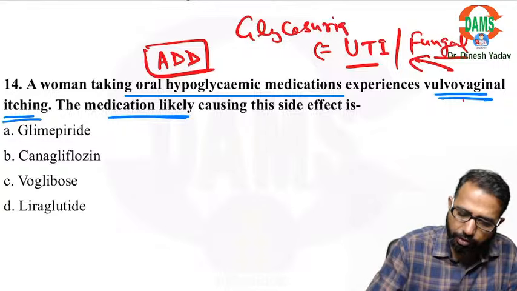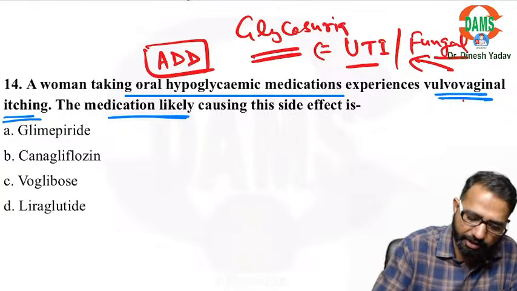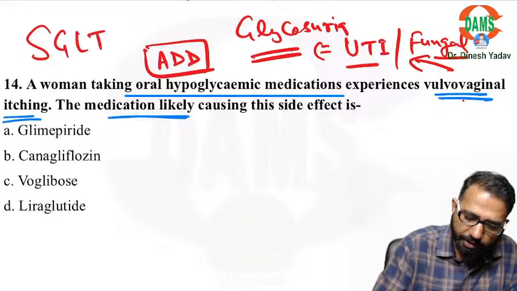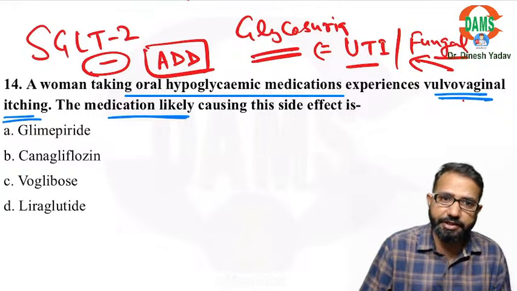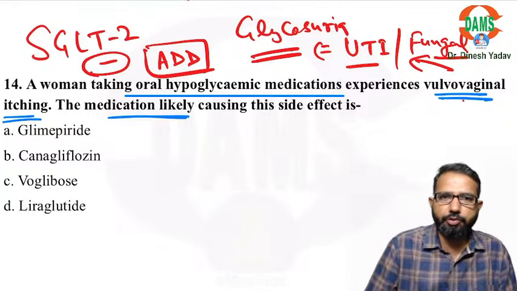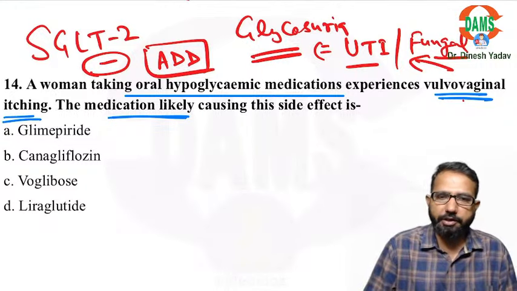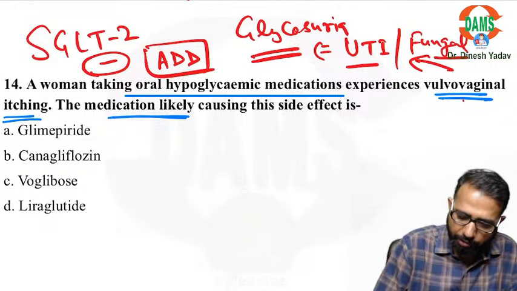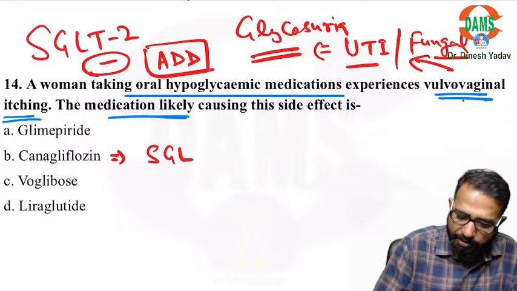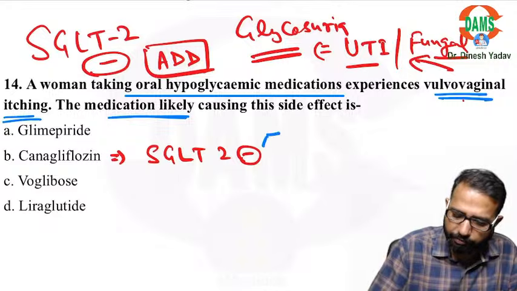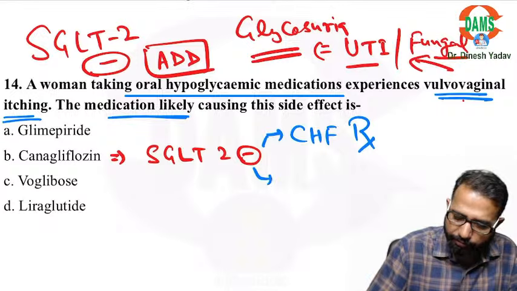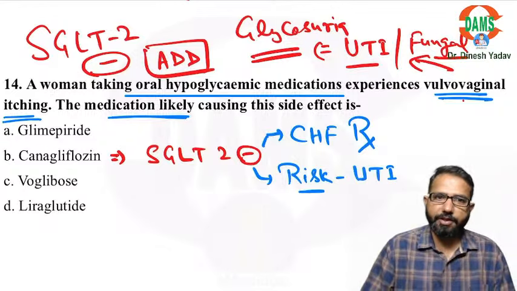And the drug which is causing loss of glucose in the urine is the SGLT2 inhibitors. SGLT2, sodium glucose transporter 2. In the PCT, we have this transporter. So what happens because of this? There is loss of sodium, and there will be glycosuria. So canagliflozin is the SGLT2 inhibitor. It is good for CHF. We use it in CHF treatment, but there is risk of candidiasis or UTI. It's a wonderful drug.